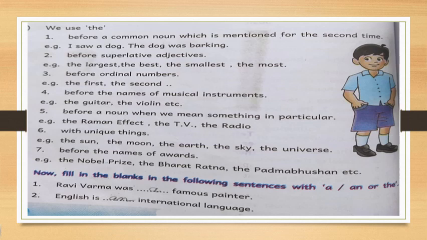The next one, English is dash international language. International starts with I, it is a vowel, so you have to write an international language. Then in the next slide, you are given the work. You have to write answers for that.